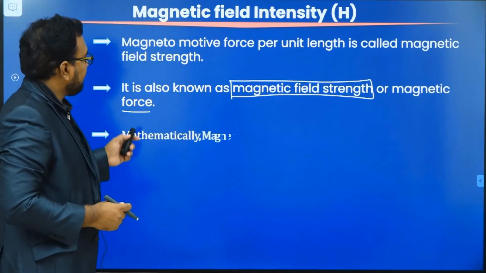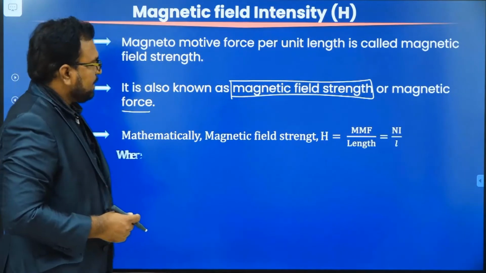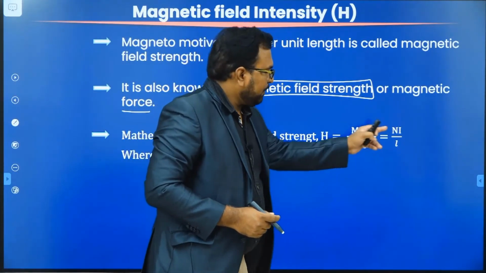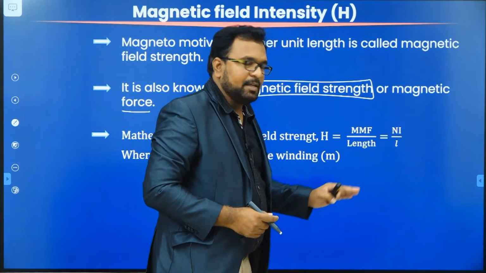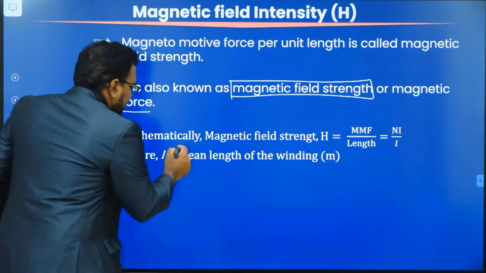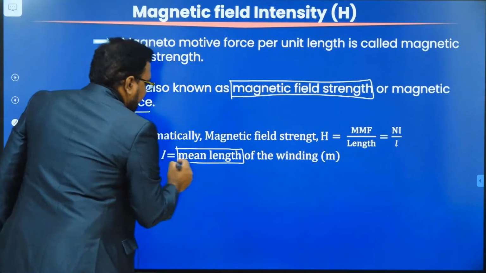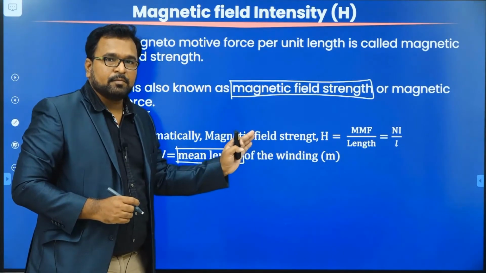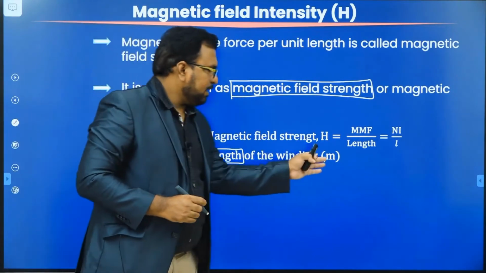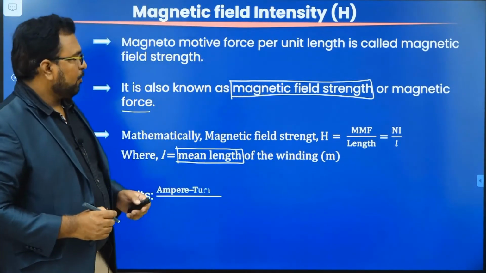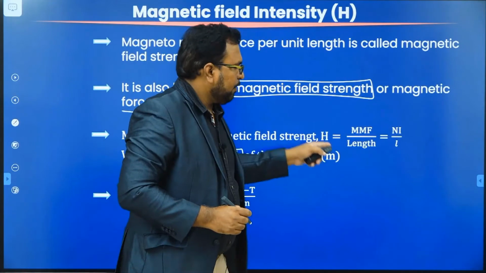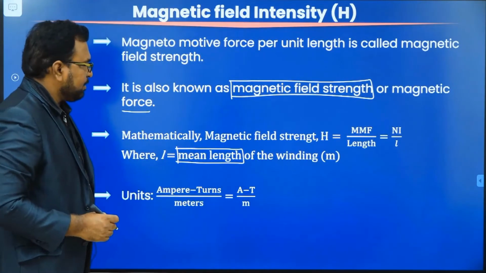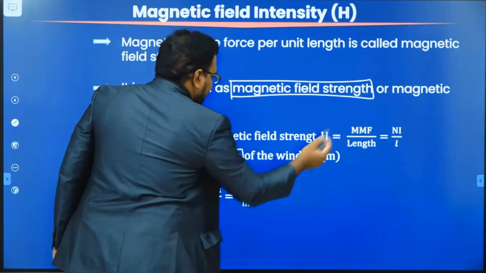Mathematically, you can represent magnetic field intensity as MMF per length, and we know that MMF is equal to NI, so NI divided by L. Here L is the mean length. Please remember that L is the mean length of the winding or coil, and L is measured in meters. Now from this expression we can derive the units of magnetic field intensity. The unit of MMF is ampere turns, which is in the numerator.